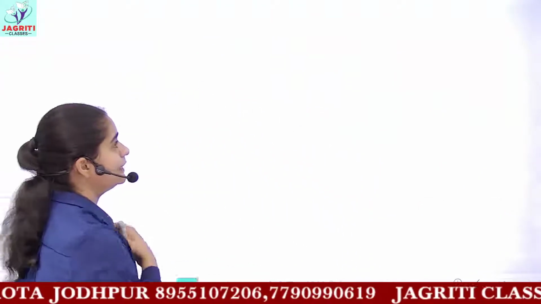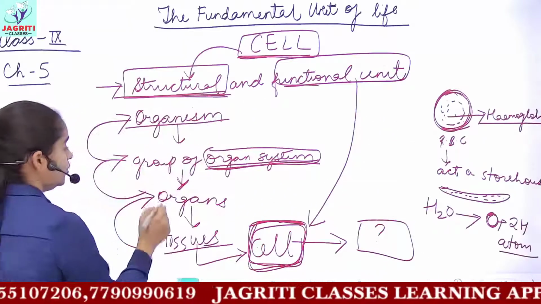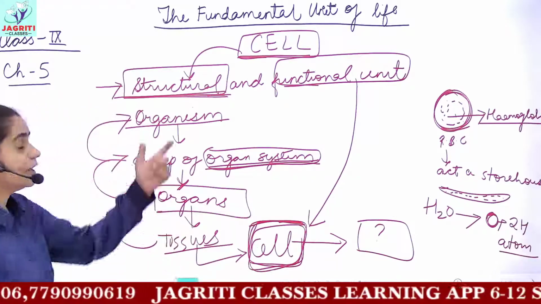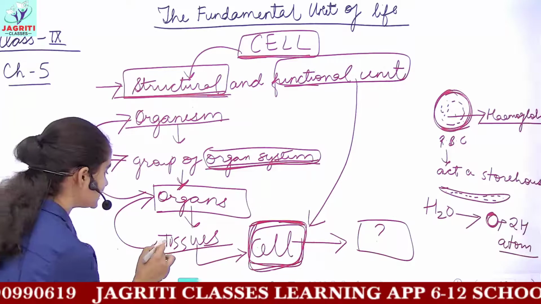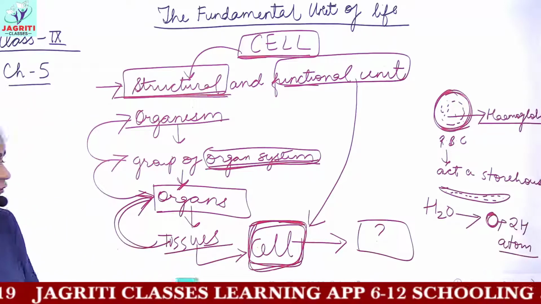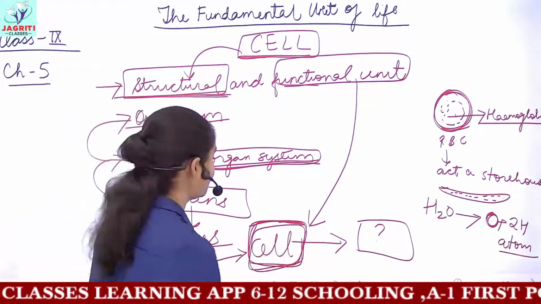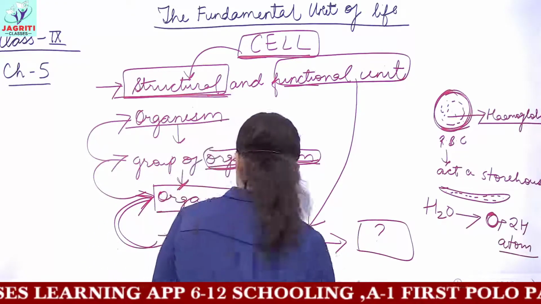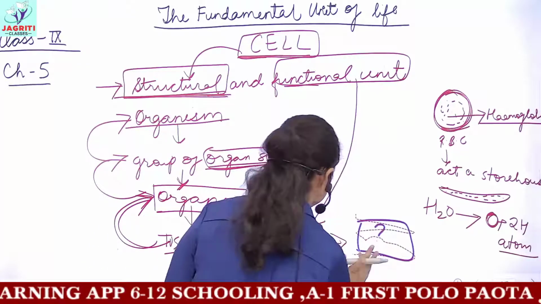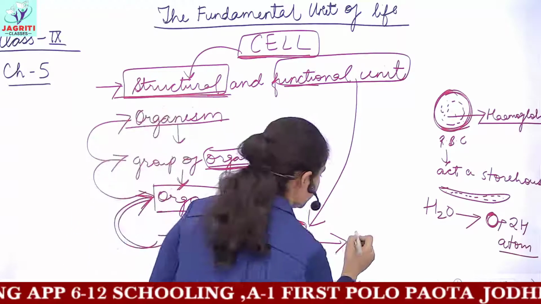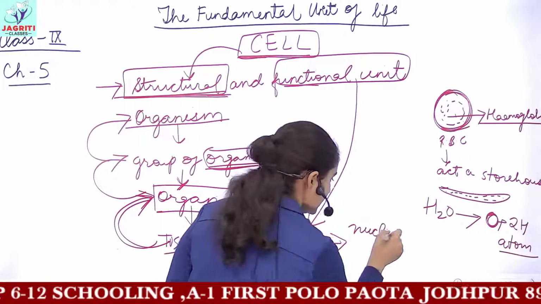Now, students often mix up the two terms, organs and organelles. Organs we discussed just now. Organs are present in the organism. Organs are groups of tissues. We say that each cell contains some organelles in it. For example, you will have a nucleus in each cell.